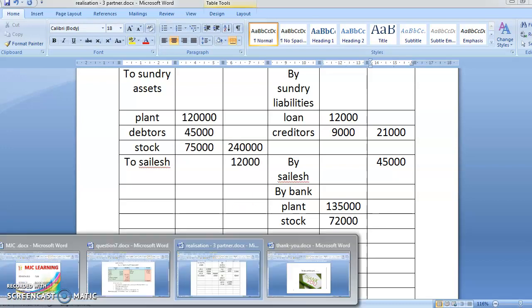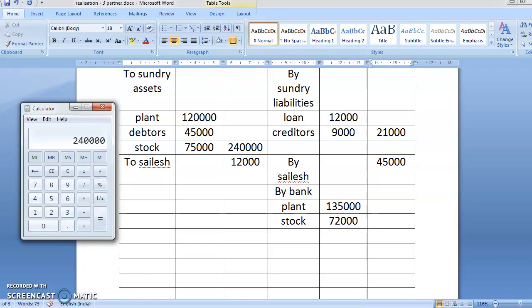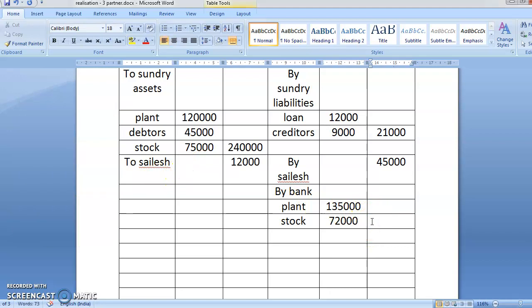Now we are going to total both the items. 1,35,000 plus 72,000. So I get how much? 2,07,000. So my total comes to 2,07,000. Okay. And then creditors were paid at a discount of 45 rupees.